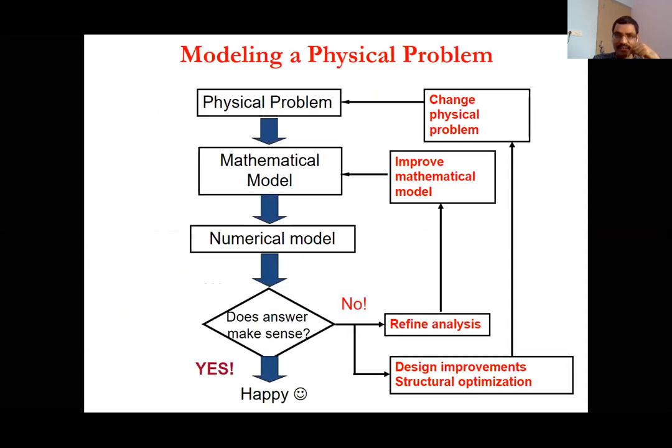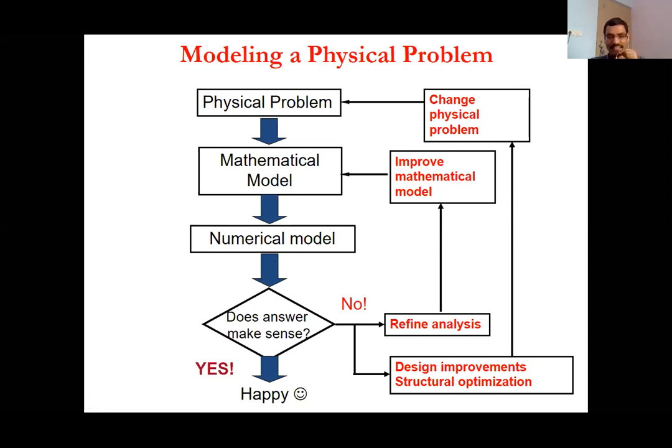So to summarize, that's how an engineer, or in general a person, approaches a problem. You have a physical problem. You try to capture or model the physical problem with the help of some governing equations and constraints. Once you have that mathematical model, you solve it using some numerical model. Now you get some output, and you check whether the answer makes sense or not.